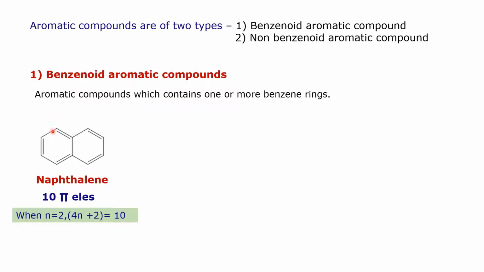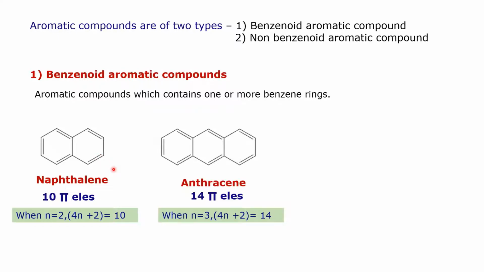For example, naphthalene. In case of naphthalene, this is a fused polycyclic compound, and there are 10 pi electrons. There are 5 pi bonds, therefore there are 10 pi electrons, and these 10 pi electrons fit in the formula of 4n plus 2. When n is equal to 2, 4n plus 2 is equal to 10, and naphthalene contains 10 pi electrons, therefore naphthalene is aromatic, and as it contains a benzene ring, it is a benzenoid aromatic compound.